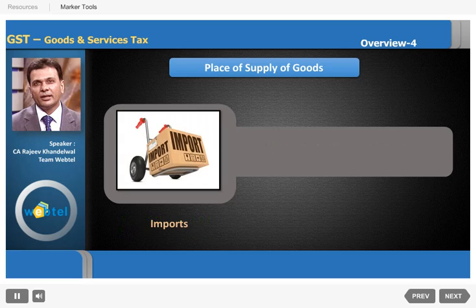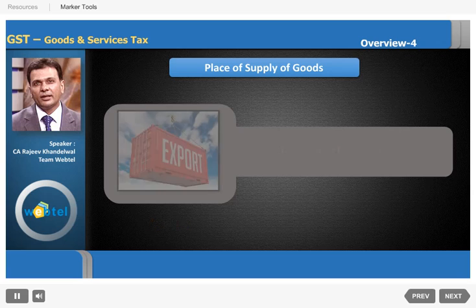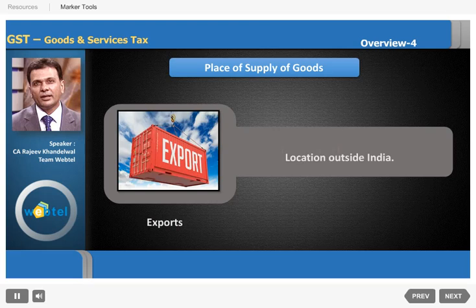What about imports and exports? In the case of imports, the location of the importer will be the place of supply of goods. Similarly, in the case of exports, the location outside India where the goods are being exported will be the place of supply. So in different scenarios, we have seen what will be the places of supply.